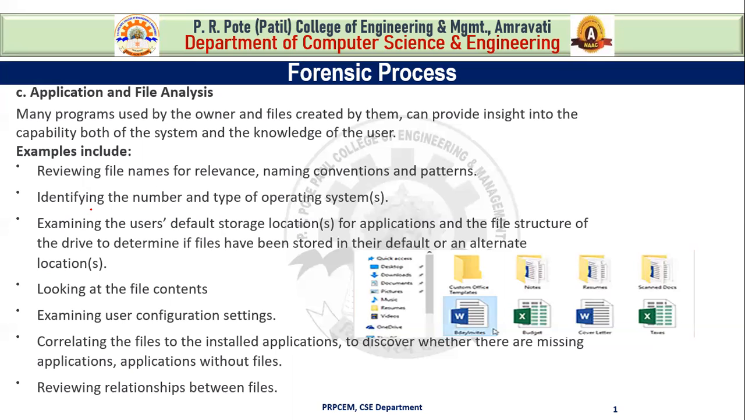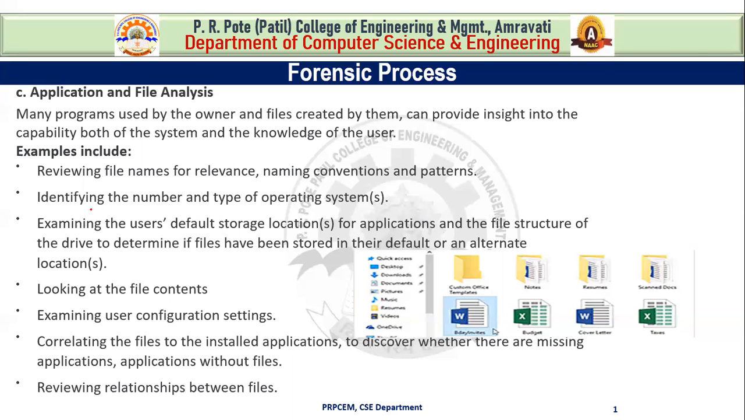Then identify the number and types of operating systems, and examine the user's default storage location for applications. Default storage location for applications means what? Sometimes when you download files from the internet, it opens a window which shows your default storage location. Sometimes it is your desktop, or sometimes it shows local disk C, that means your C drive. So during this application and file analysis process, we have to examine the user's default storage location for the applications and the file structure of the drive to determine if files have been stored in their default or an alternate location.